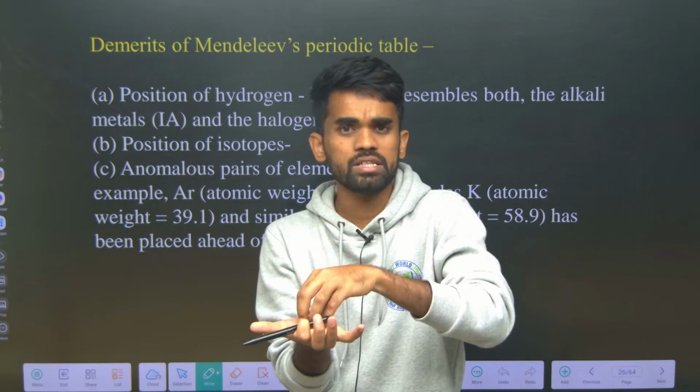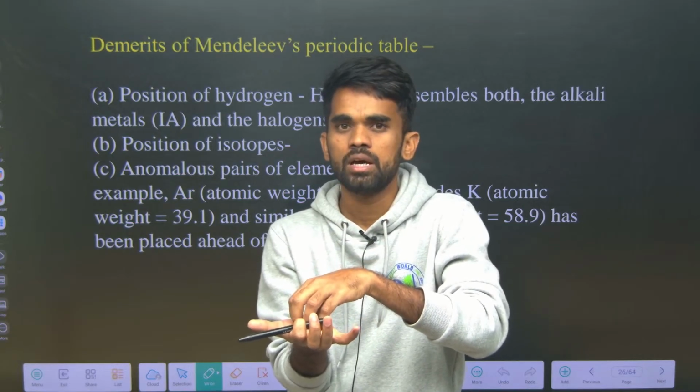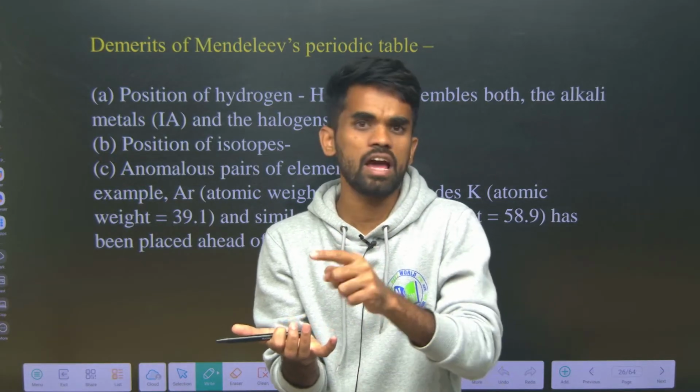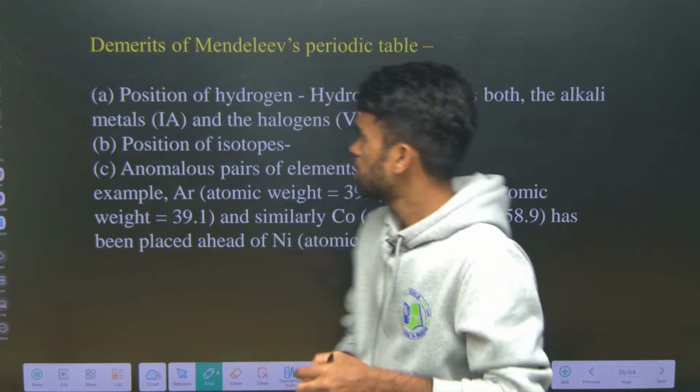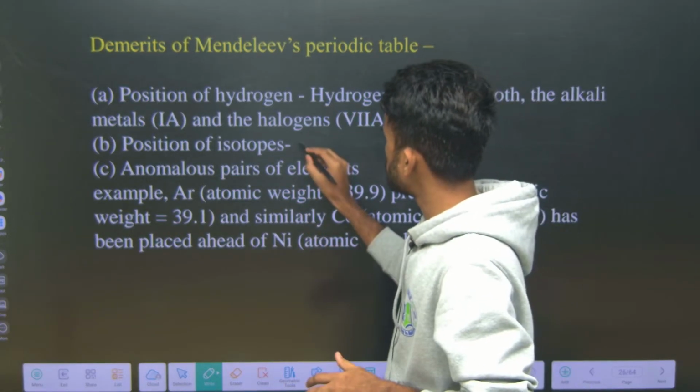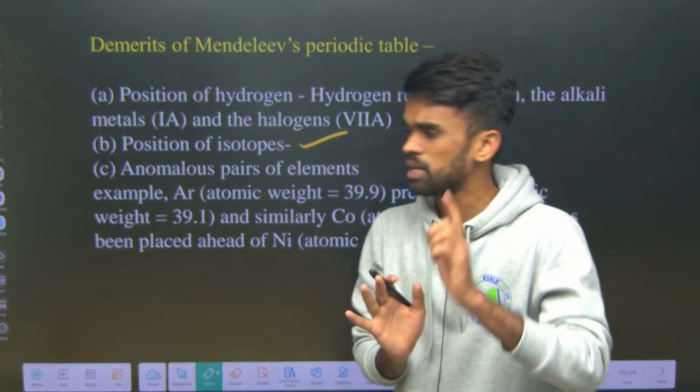He did not account for isotopes, but isotopes should be given different positions in the periodic table because they have different atomic weights. I hope it is clear. This is one demerit.